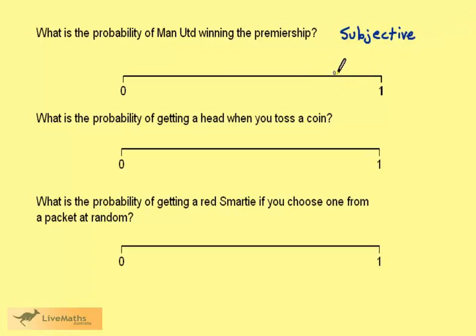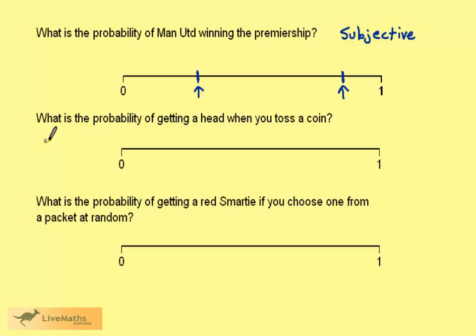Somebody who's a dyed-in-the-wool Man United fan might guess the probability to be here, somewhere close to 1. In other words, this person would believe that Man United are very likely to win the Premiership. On the other hand, a Chelsea fan might well go for a probability more like this, thinking that Man United have very little chance of winning the Premiership.